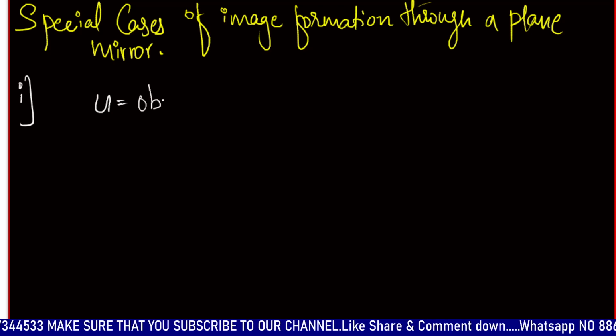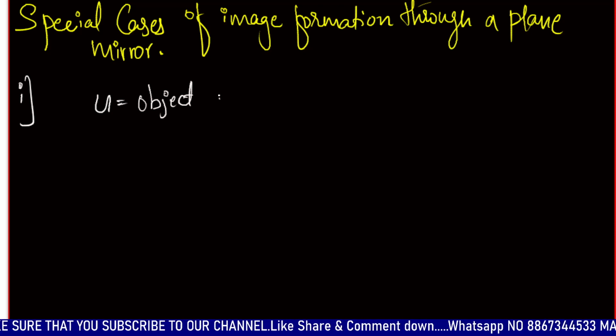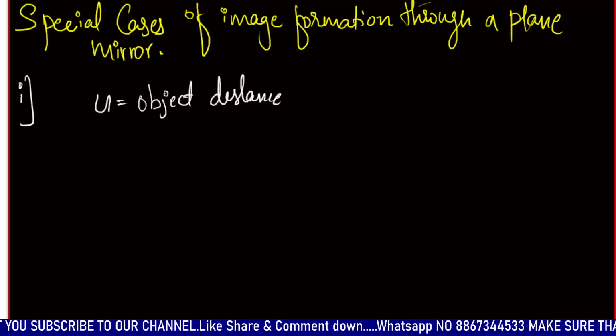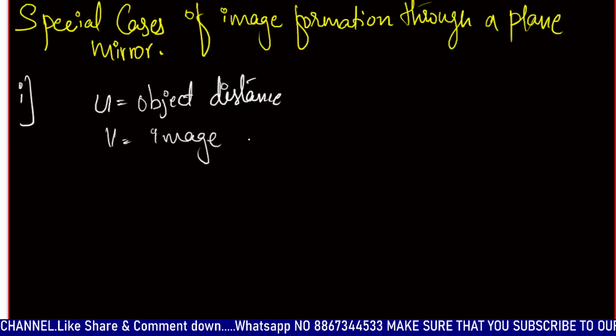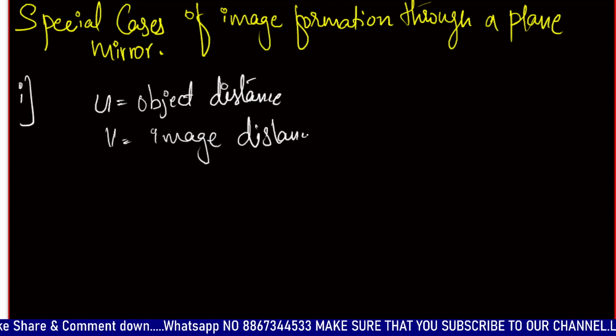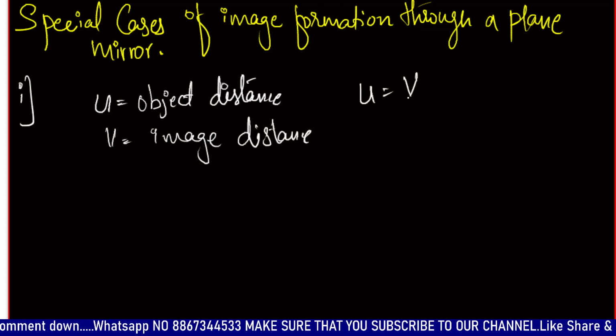That is, u, the object distance, and v, the image distance, are equal, that is u is equal to v.